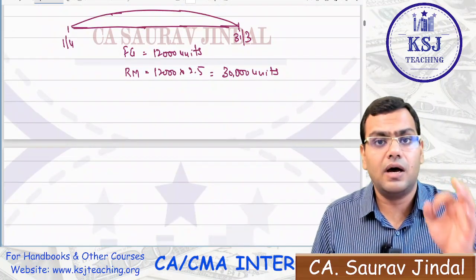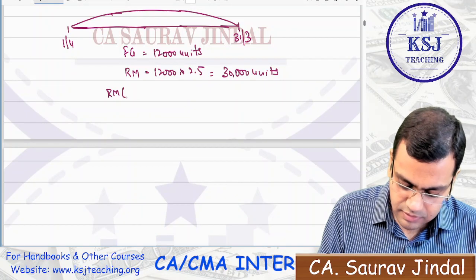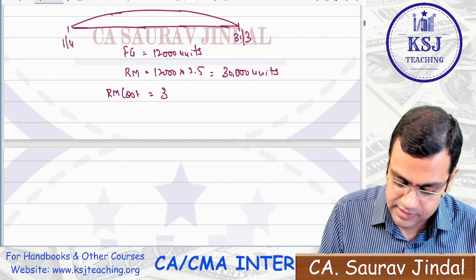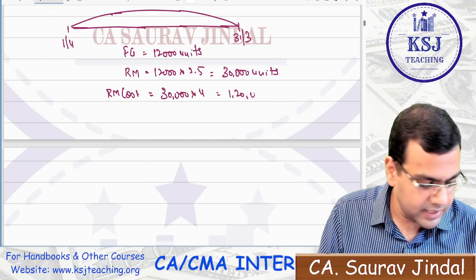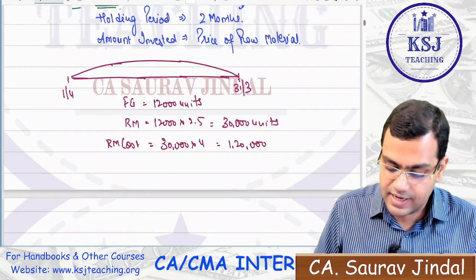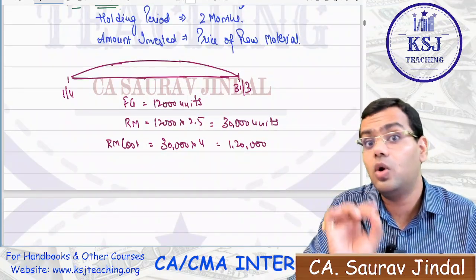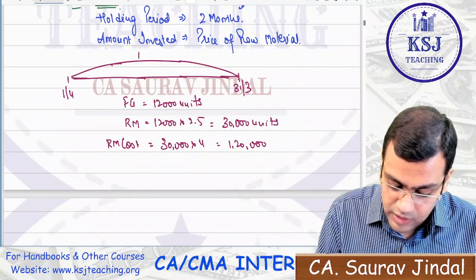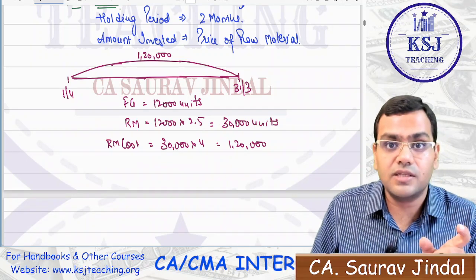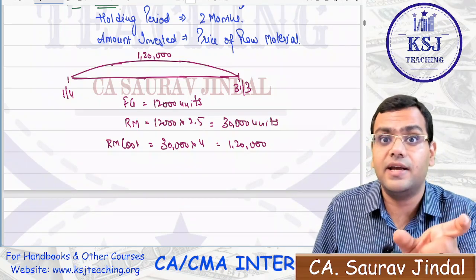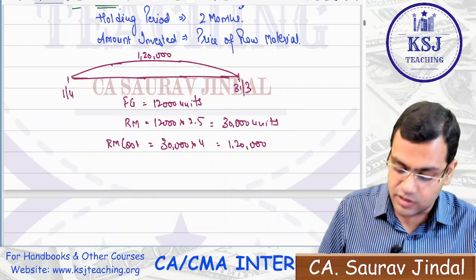Now he says the per unit cost of the raw material is 4 rupees. So what is the RM cost? That is 30,000 multiplied by 4, which is 1,20,000. Clear, sir? Now, this 1,20,000 is the raw material cost for the whole year. What is the cost that is invested for the holding period, that is for 2 months? That will be the requirement of working capital for the raw material.